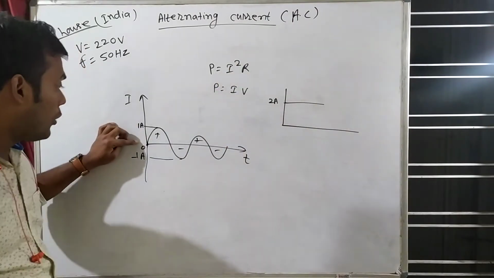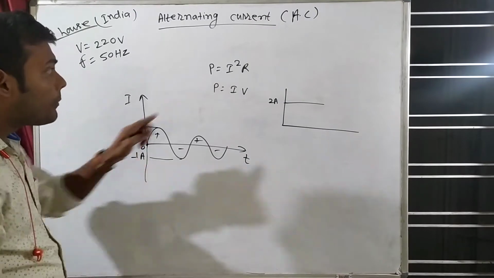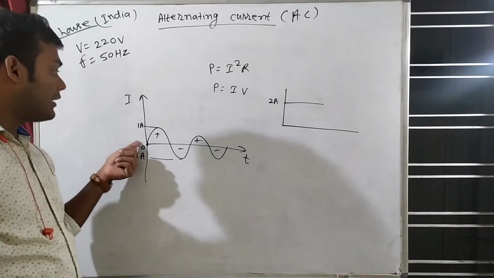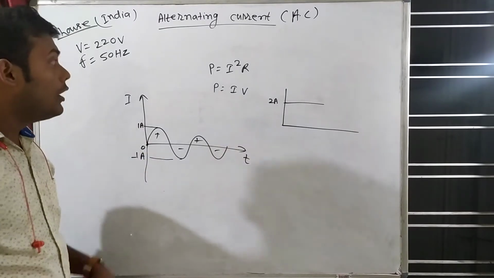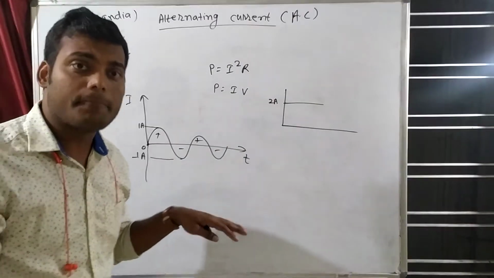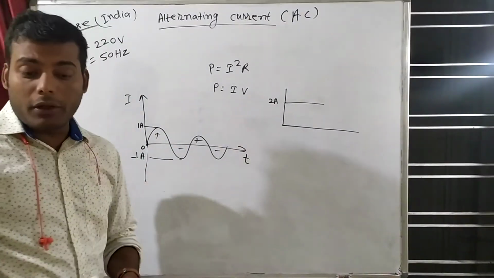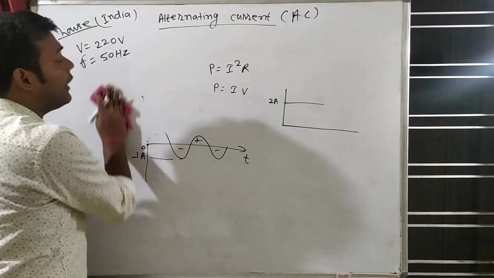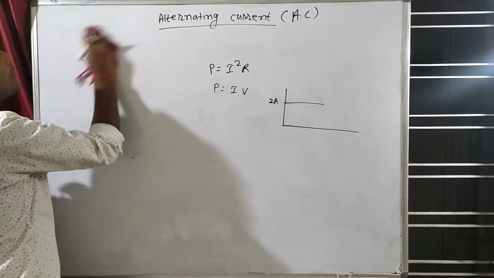No, because for some time current will be 0. Should I put minus 1 squared? No, because sometimes current is 0, and sometimes it is plus 1 ampere. Should I take the average? You can't take the average either. For that purpose there is a special method known as root mean square current.